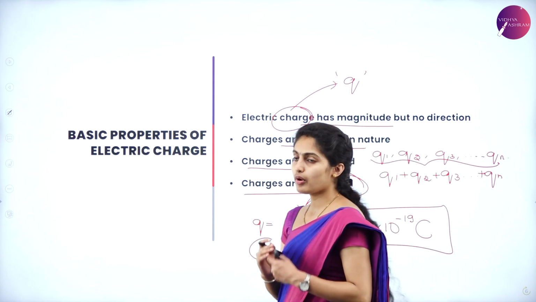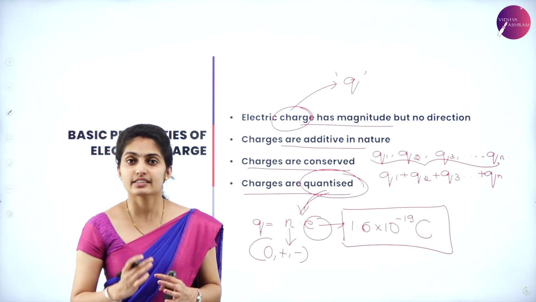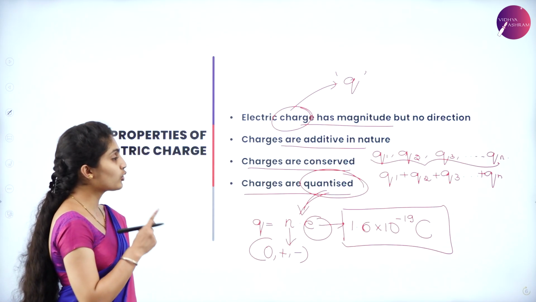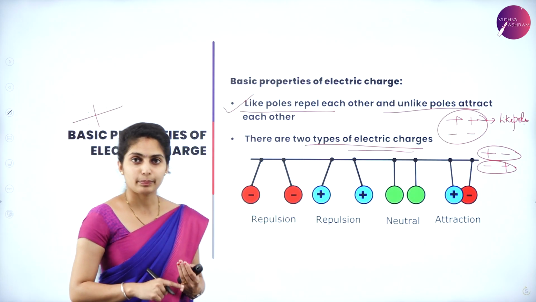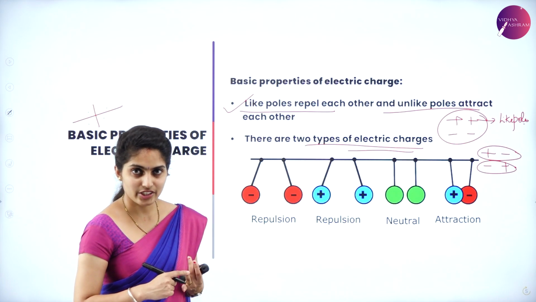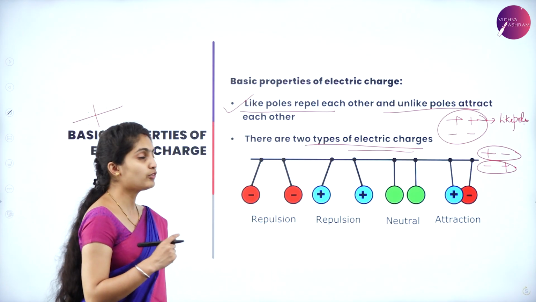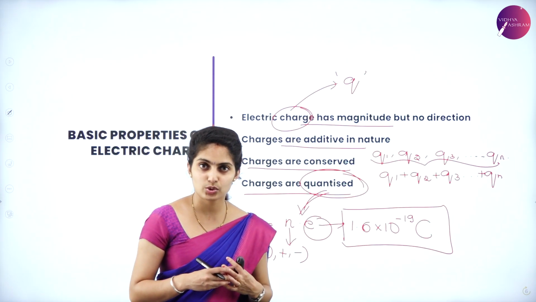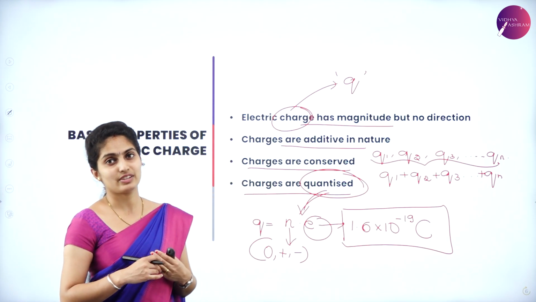That is all about the basic properties of charge, and I want you to study these basic properties and understand them clearly. Again, getting back to the basic properties of charge: like poles repel each other, unlike poles attract each other. There are two different types of charges, positive and negative, and the one without any charge is neutral. Then electric charge has magnitude and is represented by Q, and electric charges are additive in nature.